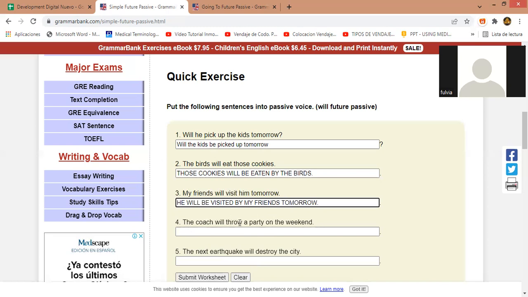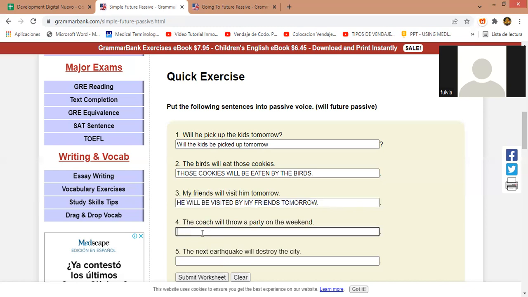The coach will throw a party on the weekend. Good. See, so you guys see the active voice? The coach is the subject. He's doing the action. Active voice. Now change it to the passive voice.